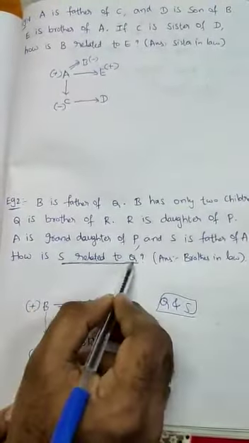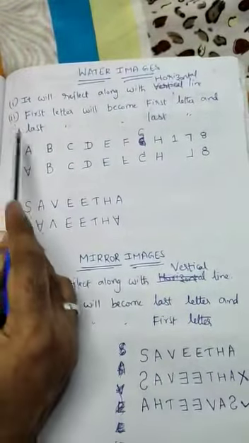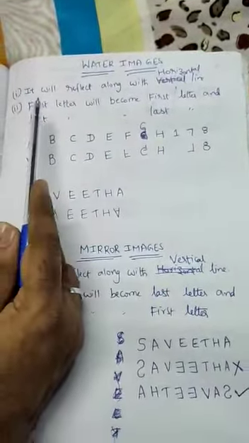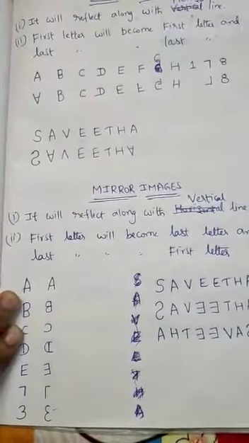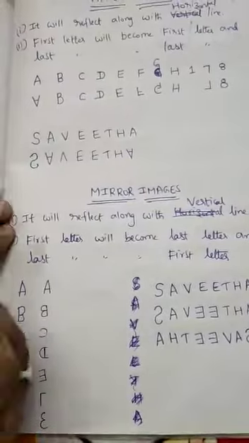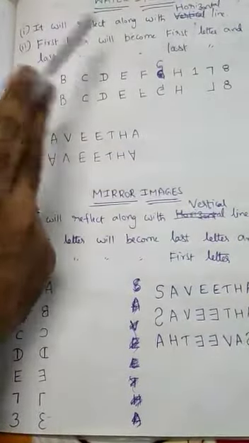Now move on to water images and mirror images. Before that, just try to solve this problem. Water images reflect along the horizontal line. You have to remember these two points. Water images reflect along the horizontal line, and the first letter will become first letter and last letter will become last letter. First observe carefully how the alphabetic letters reflect along the horizontal line, because that is a water image.